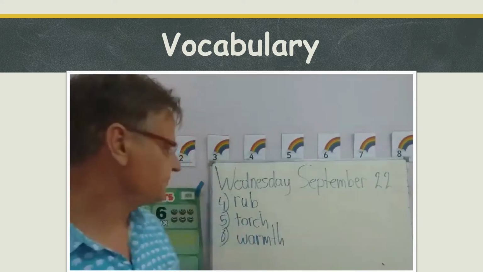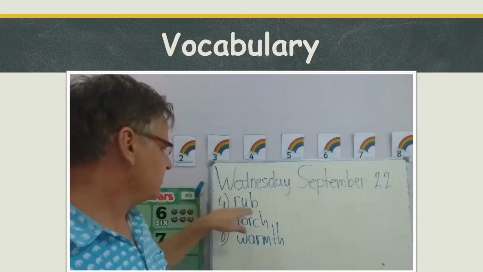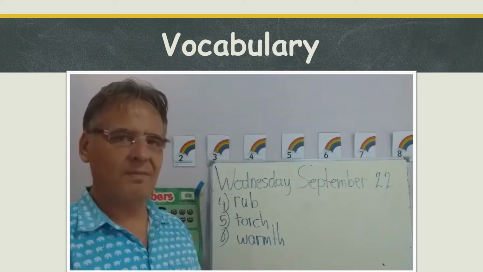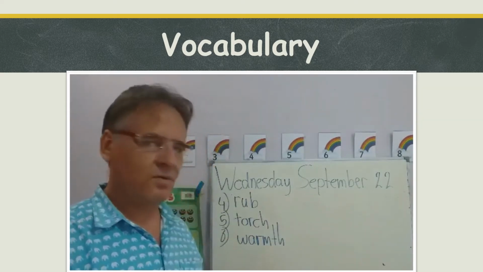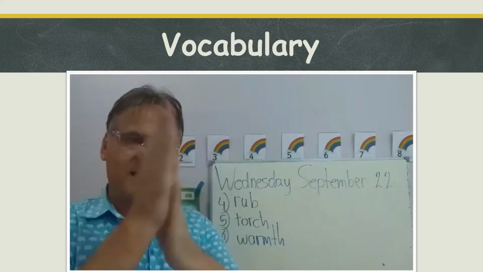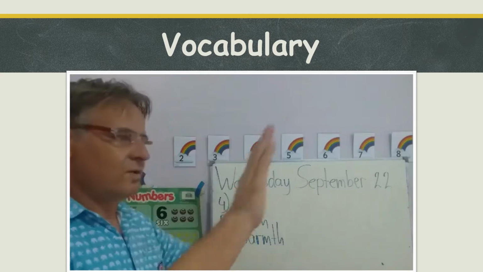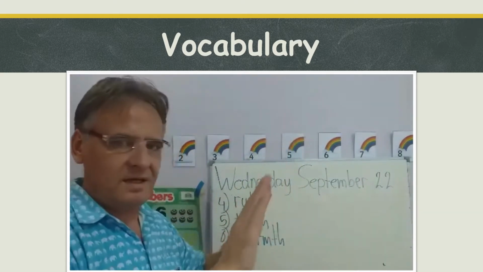Okay, three more. Number four, nice and short word. R-U-B, rub. The word rub, what does it mean? Rub your hands together like this. That's rubbing. You can also rub somebody's back. If you give a massage, it also means rubbing.